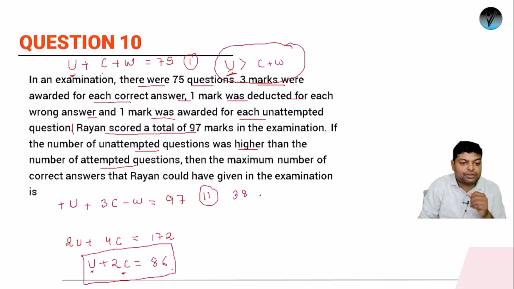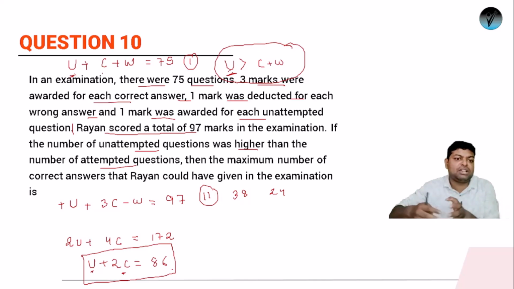The number of correct questions. So if the number of unattempted questions is 38, what will be the number of correct questions? So 86 minus 38 is 48, right? So it will be 24. I'm taking the maximum condition. See, this condition says unattempted questions should be more than 37.5 and it should be even. So the most feasible answer I see is 38. If this works, then this will be the answer. If not, we'll check the next values.